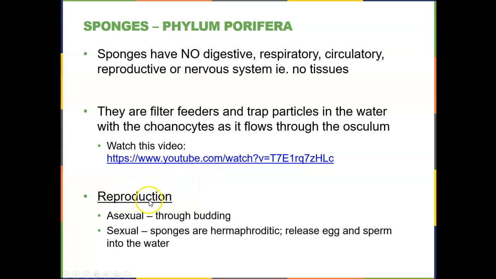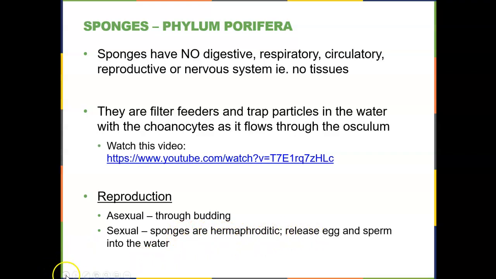Talking about reproduction, these animals can reproduce asexually through budding, or growing a new sponge right off the side of itself, but they also reproduce sexually. Sponges are hermaphroditic. They release egg and sperm into the water.